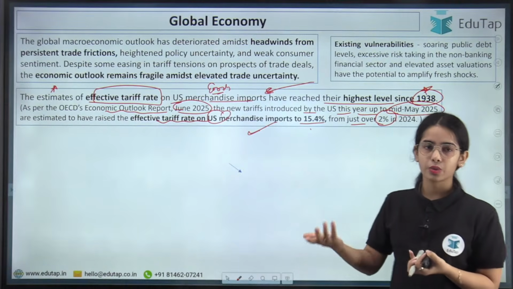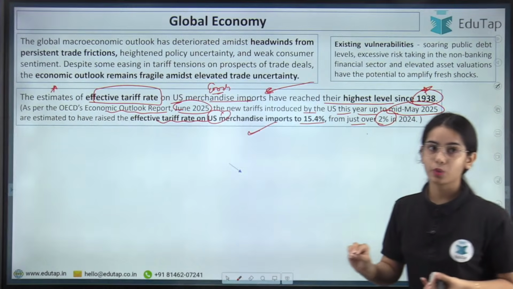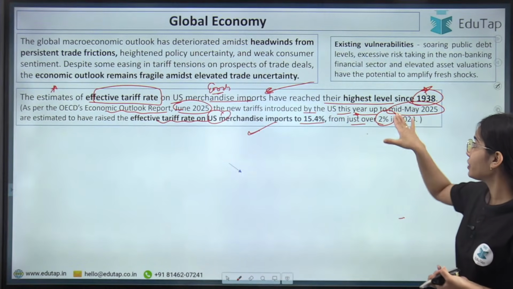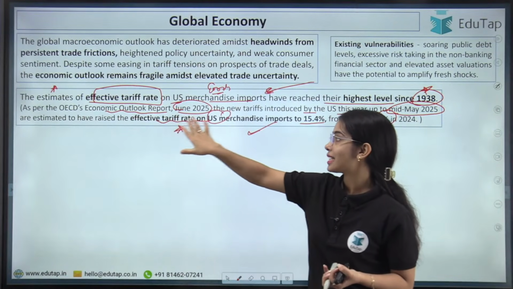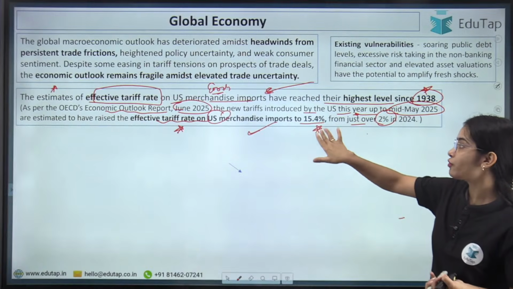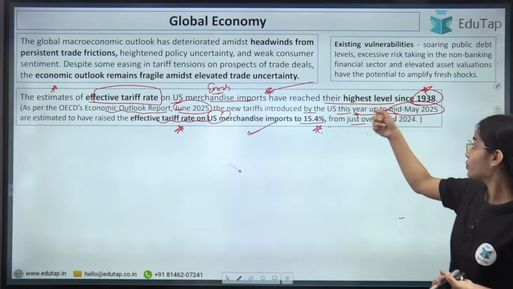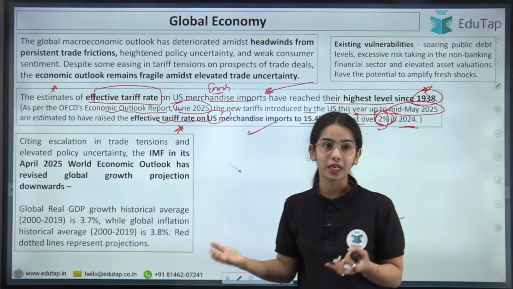have trade frictions. Okay, so you can understand that as per the estimation given by the OECD, in this year, that is in 2025 till mid-May 2025, the effective tariff rate is estimated to have increased to 15.4% in 2025 till now. That was just over 2% in 2024. So there is a huge increase in the effective tariff rate.